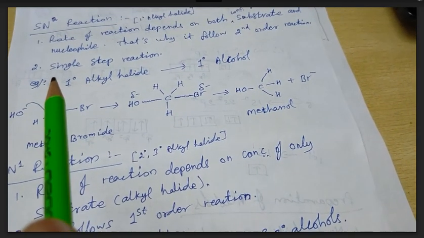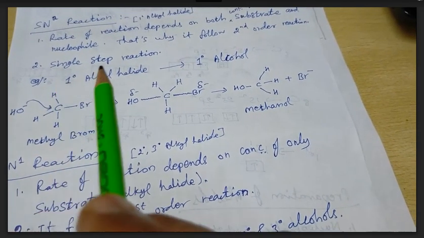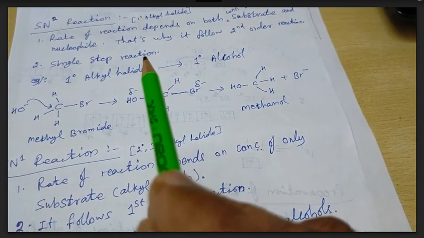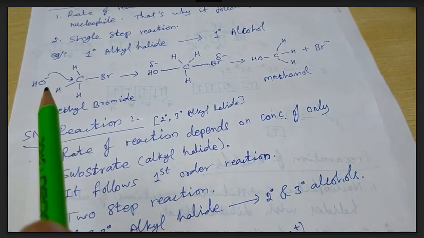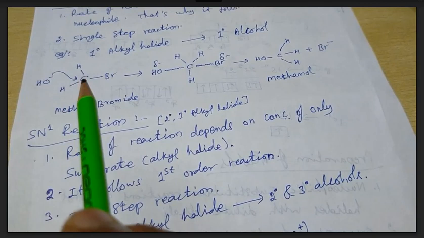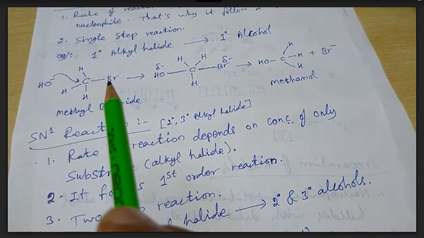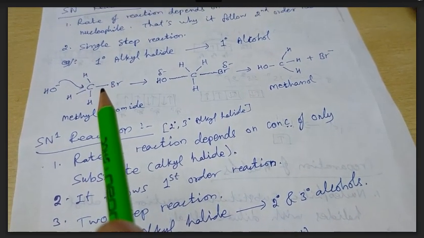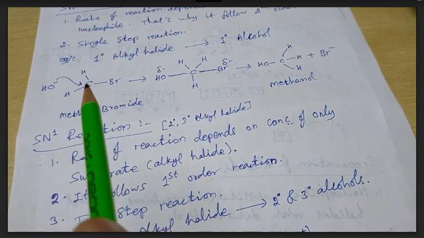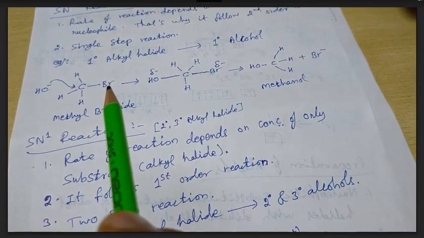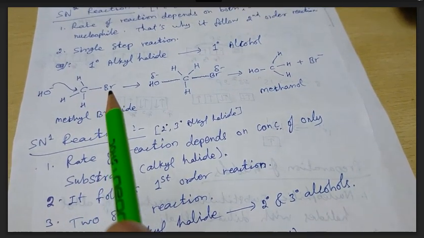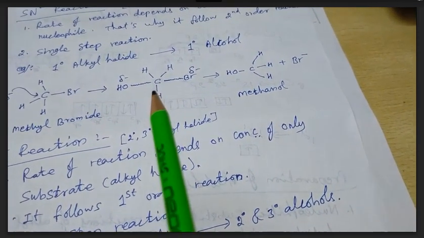And the second point, it is a single step reaction. That means, as you see over here, the attack of the nucleophile on the carbon having the halide and the breaking of the bond between carbon and halide will take place simultaneously. So it is represented like that here.